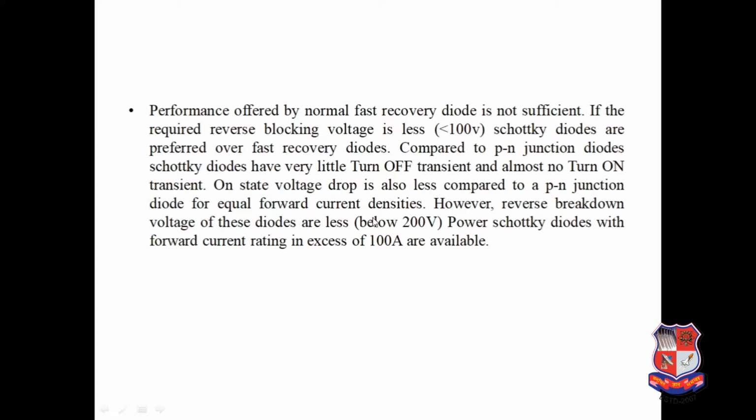The reverse breakdown voltage of these diodes is less, below 200 volt. Power Schottky diodes with forward current rating in excess of 100 ampere are available. So these are the features we use when selecting diodes. Which kind of diode, Schottky diode or fast recovery diode, we use depends on the rating and the characteristic of the turn on and turn off of switching devices.